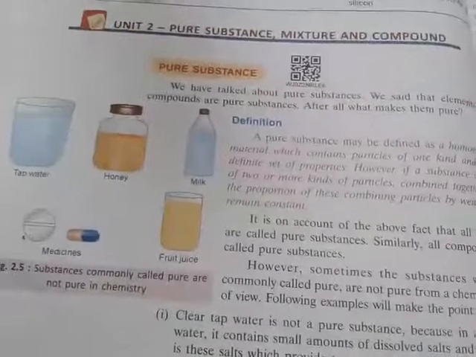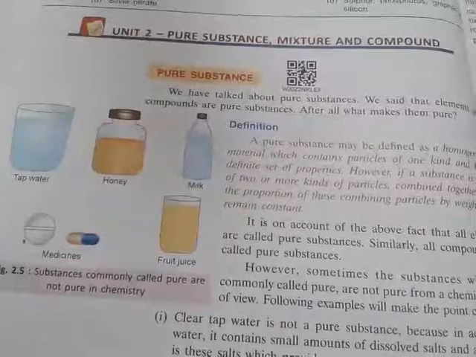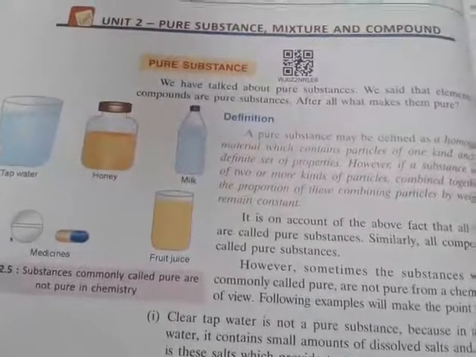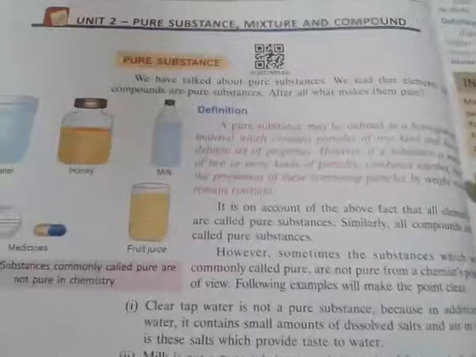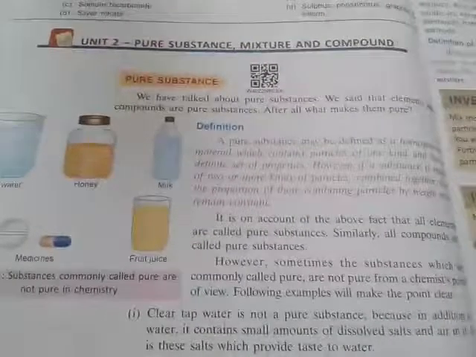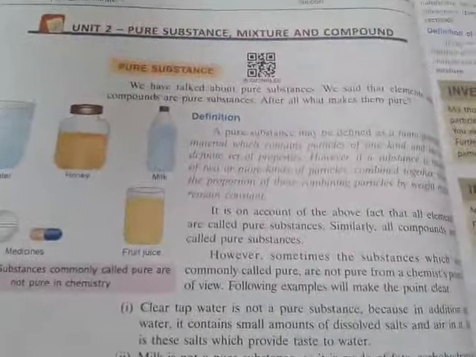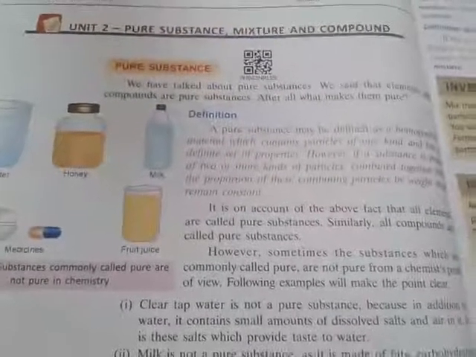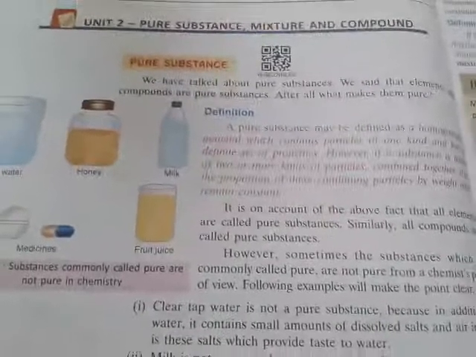The pure substance will be the substance which carries only one kind of atom. For example, your element. We have earlier discussed what is an element. Again I am repeating these things. So an element is the same kind of atoms. That means it contains the same type of atom.